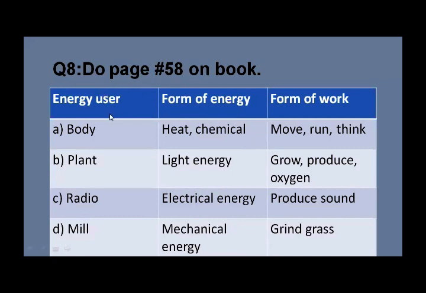Okay, energy user. There are different energy users: body, plant, radio, mill, and form of energy. In the body, which energy do we use? Heat and chemical. For which purpose? Move, run, and think. Plant uses light energy to grow and produce oxygen. Now the next, radio uses electrical energy to produce sound. Now the last is mill. A mill uses mechanical energy to grind grain. So this activity is in your book, page number 58. Better take a screenshot.